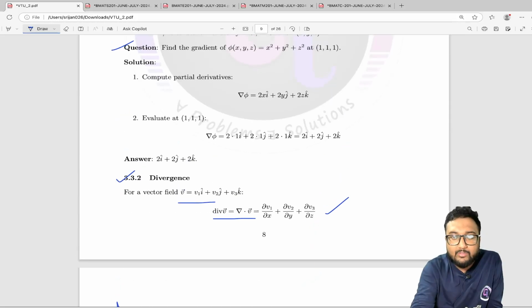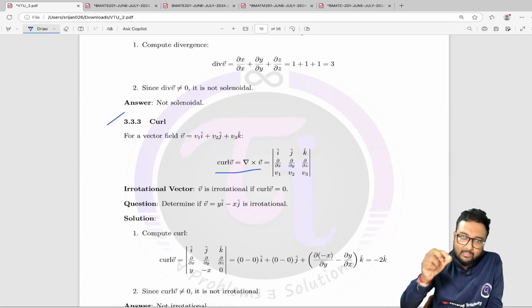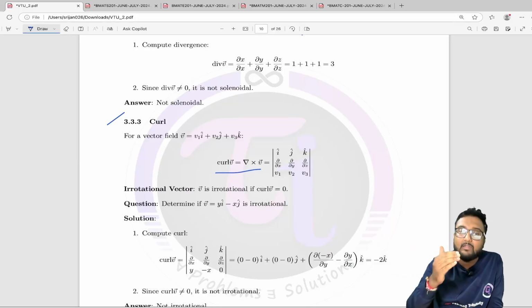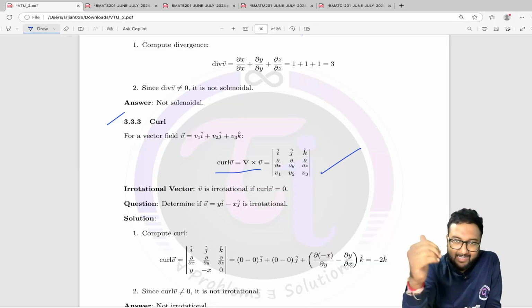Okay, and next we have, as I have said, curl, and D for dot product, C for cross product. So in divergence we do nabla dot V, in curl we do nabla cross V. Okay, and here it is the determinant to expand the cross product.